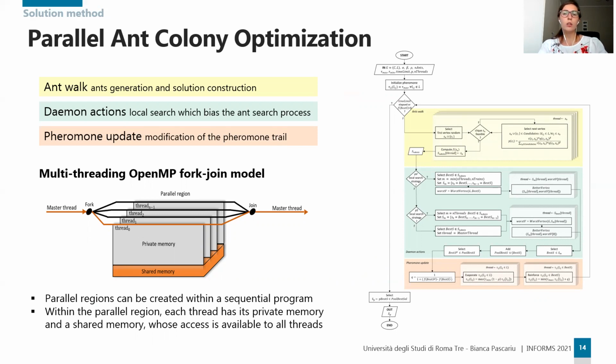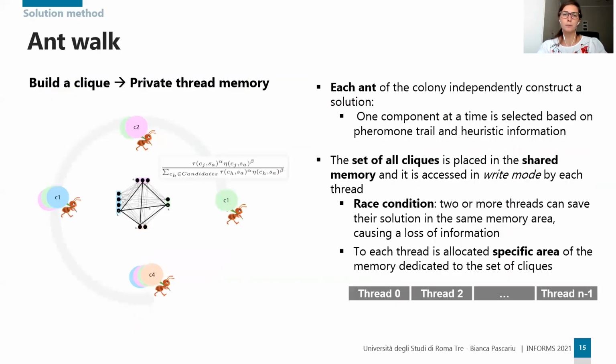The parallelization implementation relies on the multi-threading OpenMP fork-join model, according to which parallel regions can be created within a sequential program. Within the parallel region, each thread has its private memory, and the shared memory is available to all threads. In ant walk, each ant of the colony is assigned to a thread and independently builds a clique on the construction graph within its private memory.